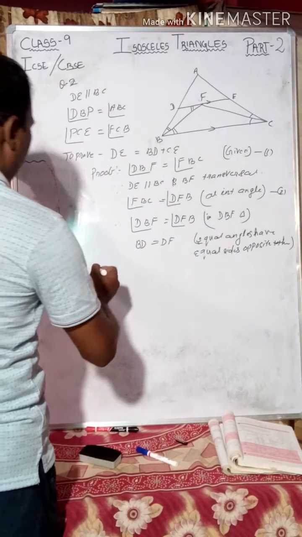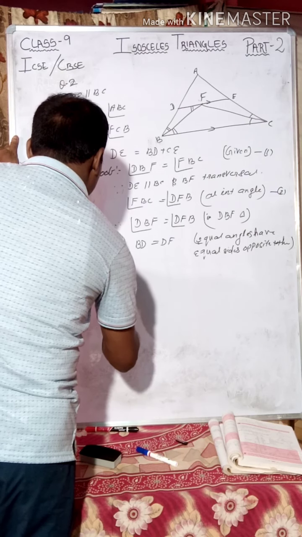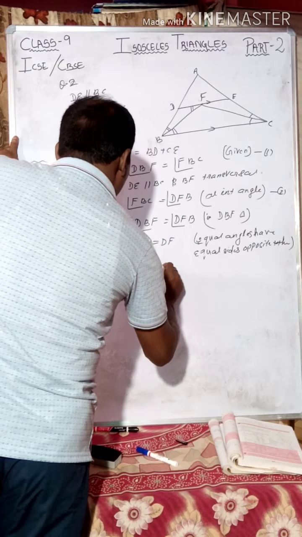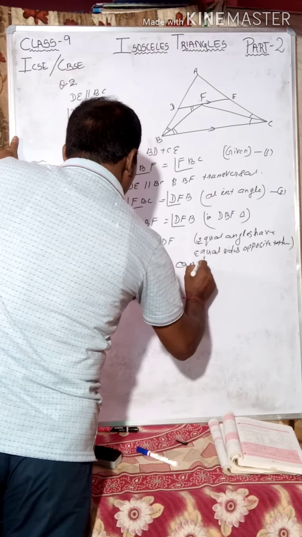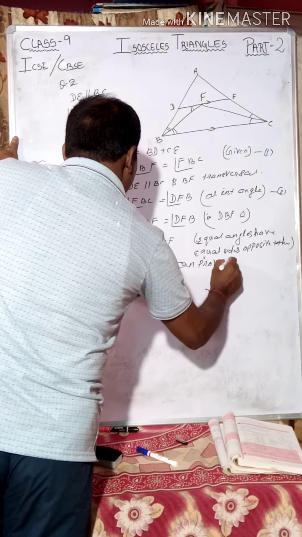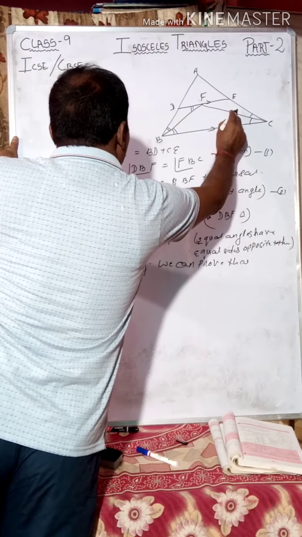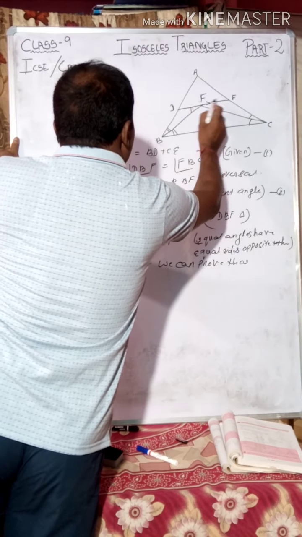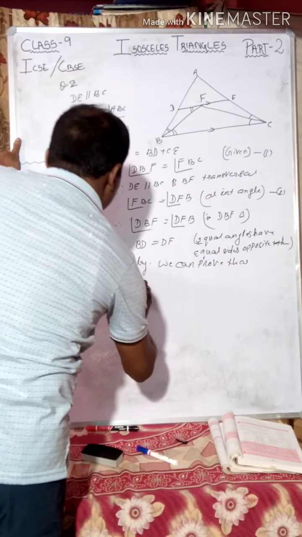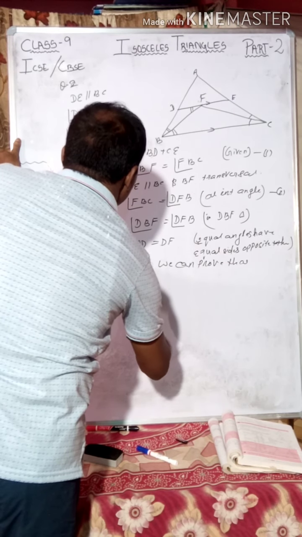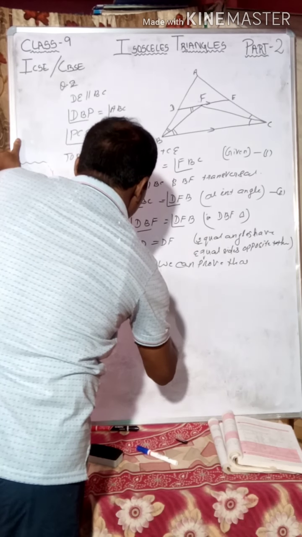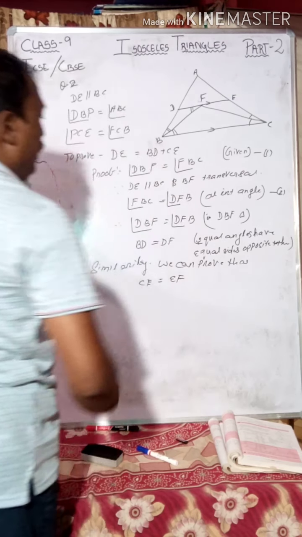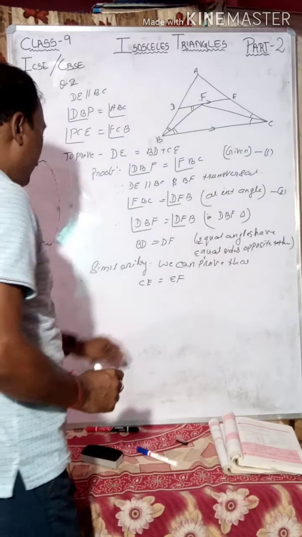Similarly, we can prove that, now coming to this side, CE is equal to EF. We can prove that CE is equal to EF.